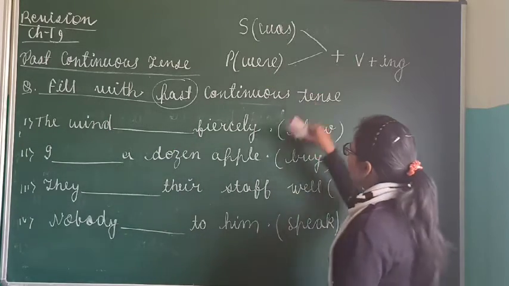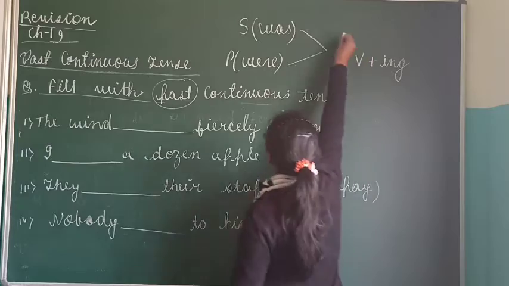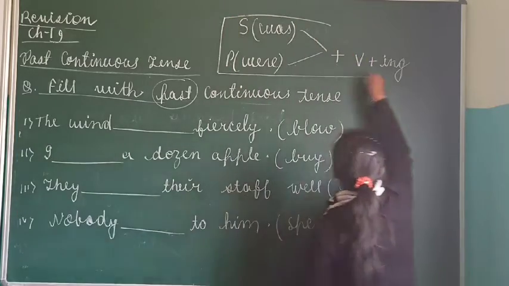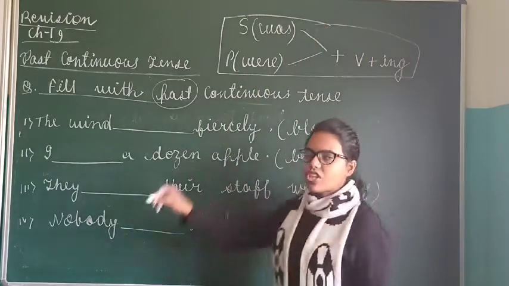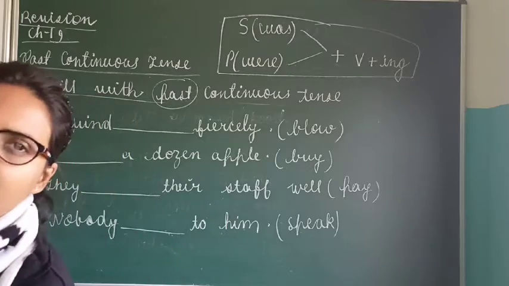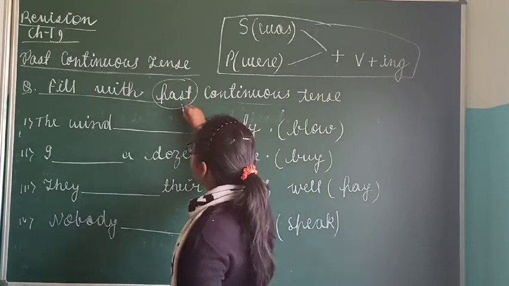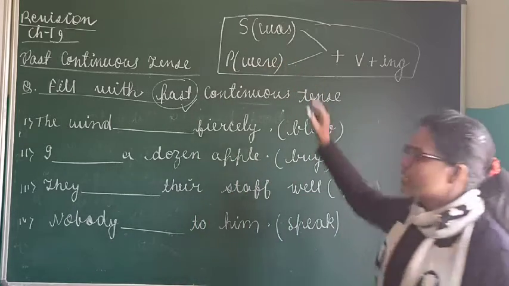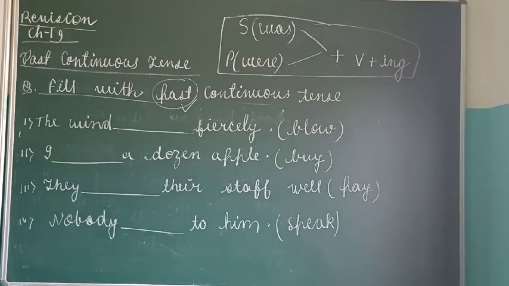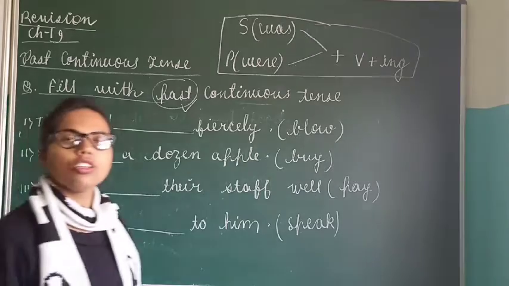You see, in past continuous tense, just keep this in your mind. Wherever continuous comes, in the verb we add ing. Now as it is past, if a singular subject is there, was, and if a plural subject is there, were. Now let us see. The wind. Is wind singular or plural?